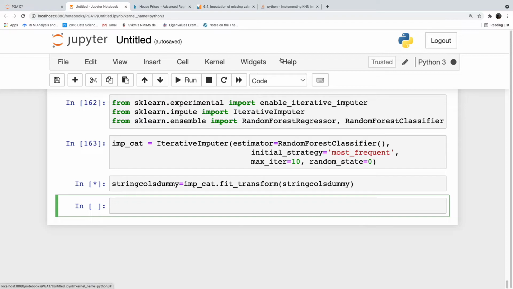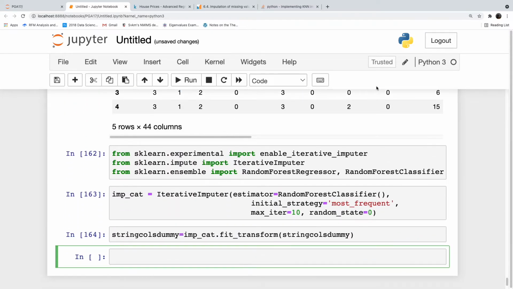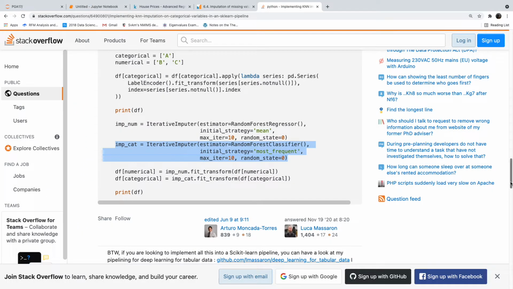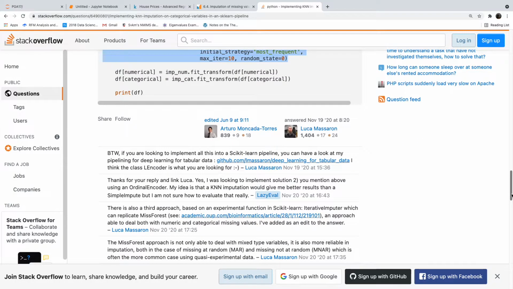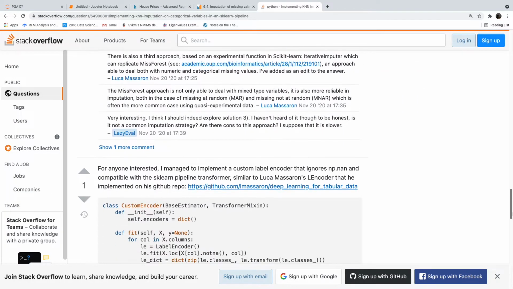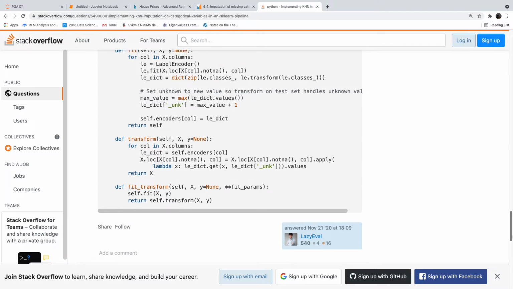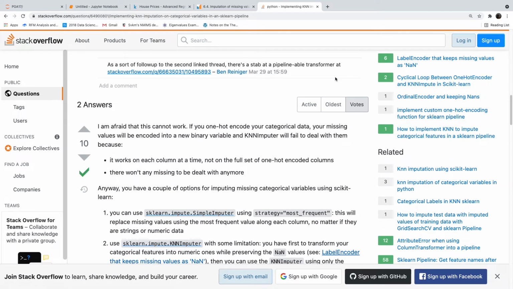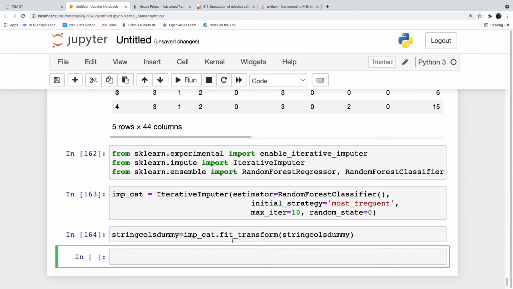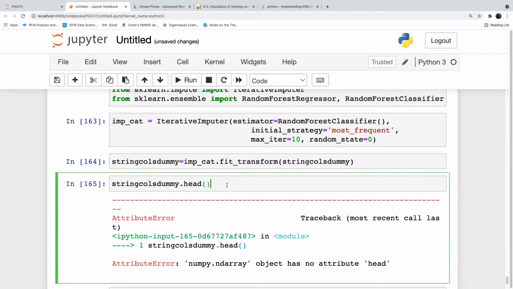So we are iterating, oh, it has created string calls dummy. Oh, it is an array. 3D dot data frame.